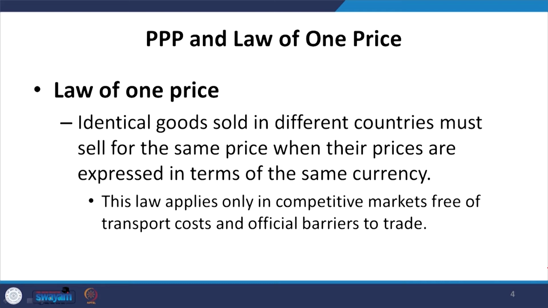If the currency is the same, the prices are also expected to be the same for identical goods. This law applies only in competitive markets. The assumptions are competitive markets, free transport cost, and no official barriers to trade.